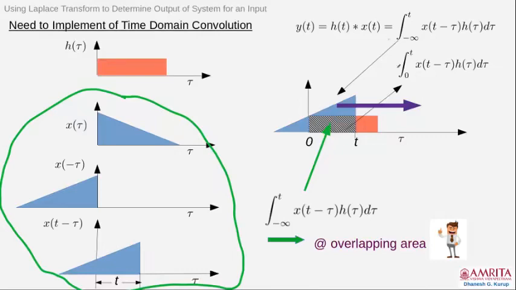Okay, so the story goes like this. Suppose the impulse response is a pulse like this orange pulse. You can derive the impulse response of various systems, like we have already derived the LC filter impulse response as a sine wave. Similarly, you can derive others. For simplicity, I am assuming the impulse response is given as a rectangular pulse, this orange area, in the variable tau. Now, the input to the system is given by this triangle, the blue triangle.